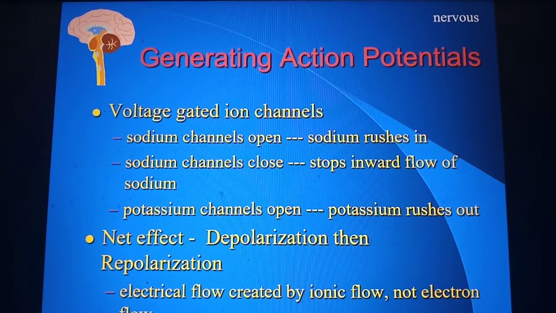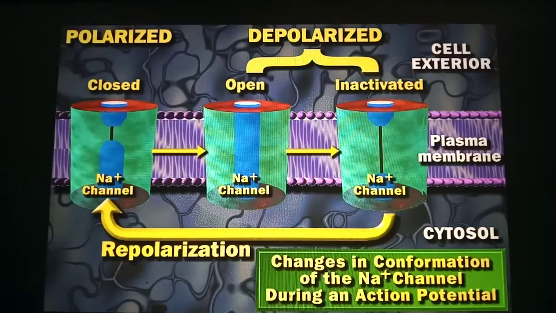Then the potassium channels open and potassium rushes out. So what happens is depolarization occurs and then repolarization. This allows the electrical flow created by the ionic flow. Okay, so let us see here. Here the repolarization and depolarization occur.